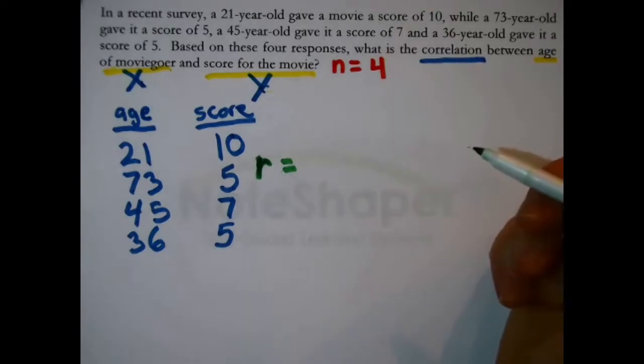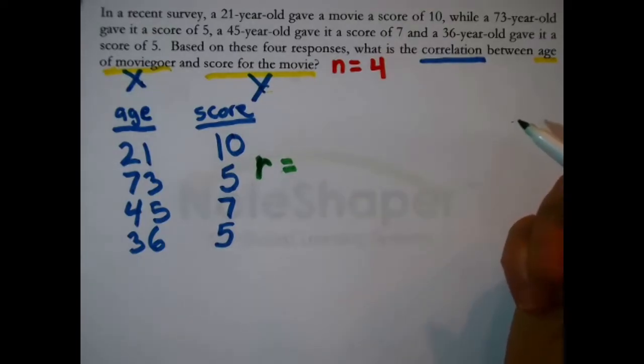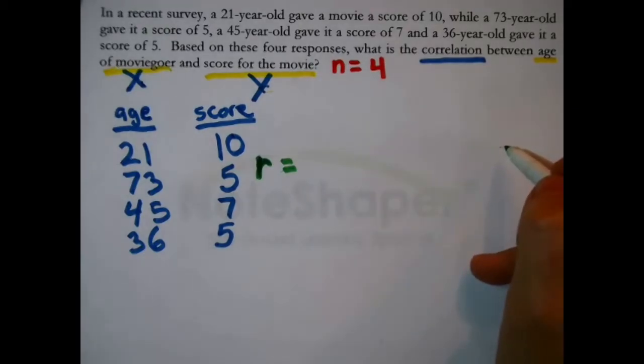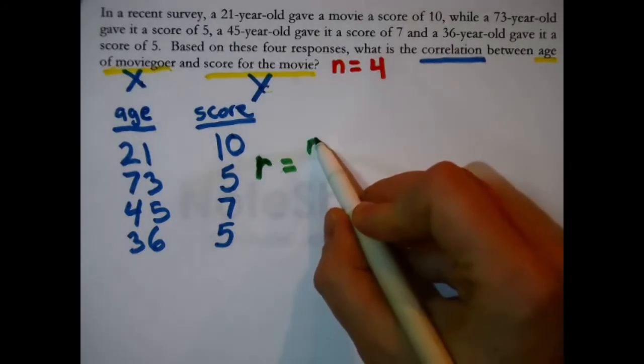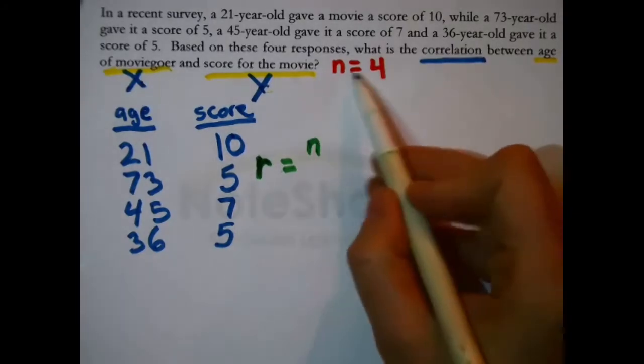We need the formula for a correlation coefficient. Let me copy it here for our use very, very carefully, because it's complicated. It starts out with, in the numerator, that same n.